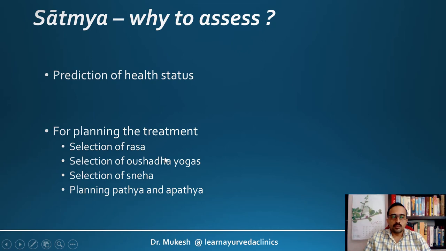We have to select which type of aushadha yoga, whether it is ghrita or arishta or churna, whichever has to be taken in the given patient. That is based on the satmya. For example, if an individual is ghrita asatmya, so that ghrita is not satmya for that individual, we may not be able to select a medicated ghrita for the treatment. So that is why knowing the satmya is very important.